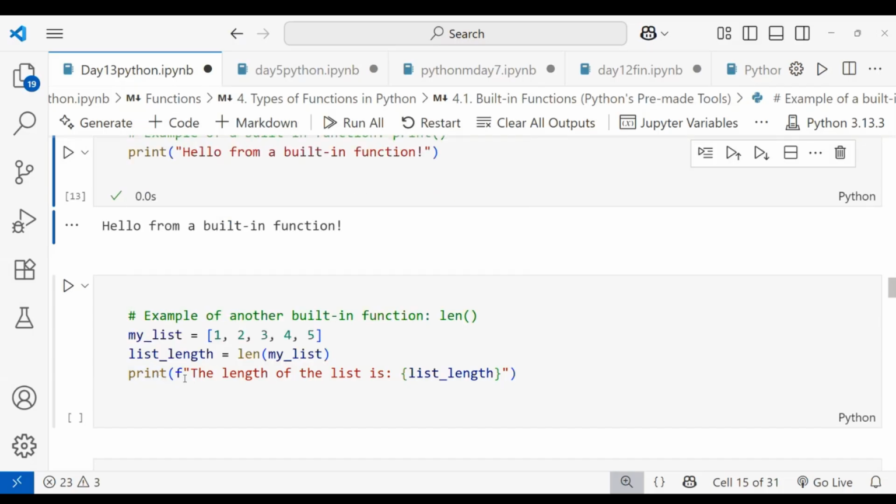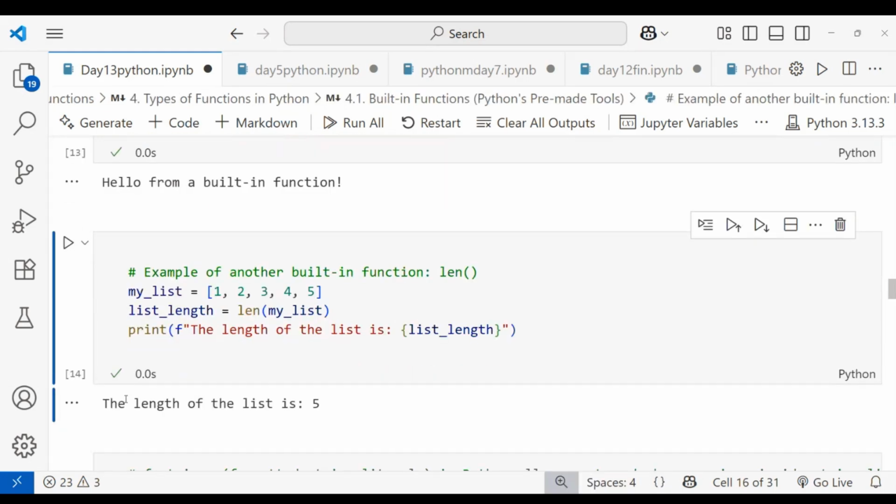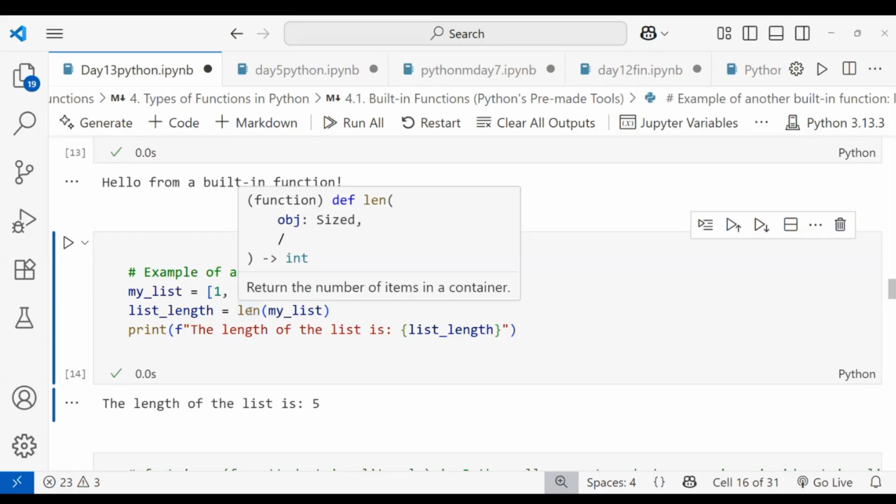I'm using the print function and here an f string. The length of the list is list length. When I use the list length variable, I get the value. Consider the length of the list is 5. This is the length built-in function, which does an already predefined task in Python.